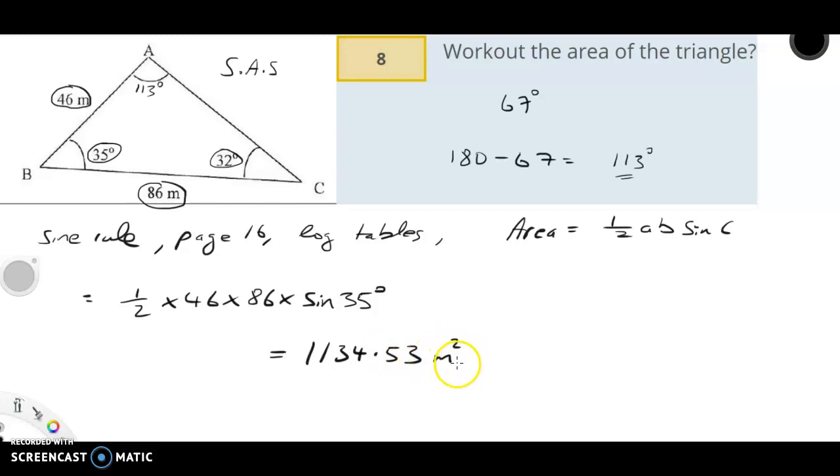And that's meters squared. Don't forget your units. And that's it. Job done.